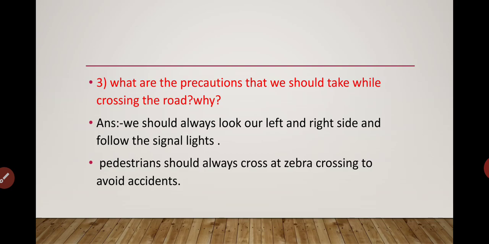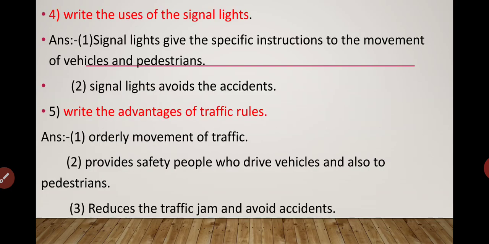Pedestrians should always cross at zebra crossing to avoid accidents. Fourth one, write the uses of signal lights. Yes, why the signal lights are made. It is meant for our comfort. So answer: signal lights give specific instructions to the movement of vehicles and pedestrians. Yes, it will give the instructions.